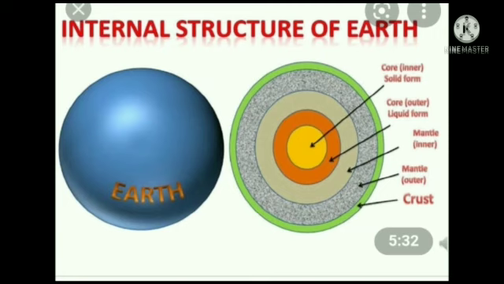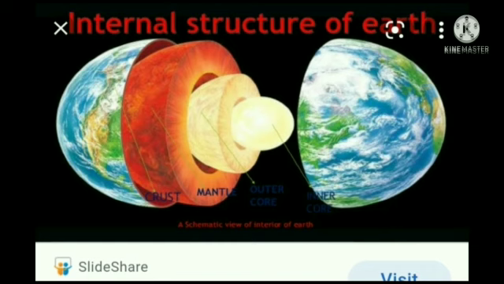This layer is 2,900 to 5,100 kilometers. In this layer available minerals are nickel and iron. Next, inner core. This layer, 5,100 to 6,376 kilometers of the earth, is made up of iron compounds and heavy substances like gold.